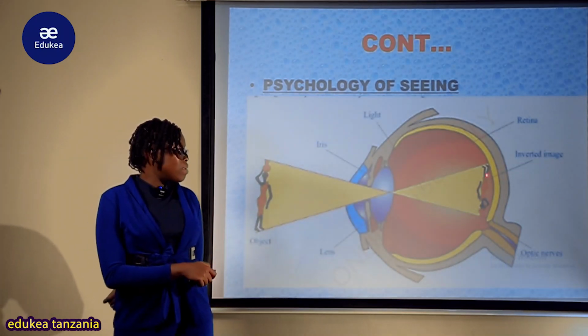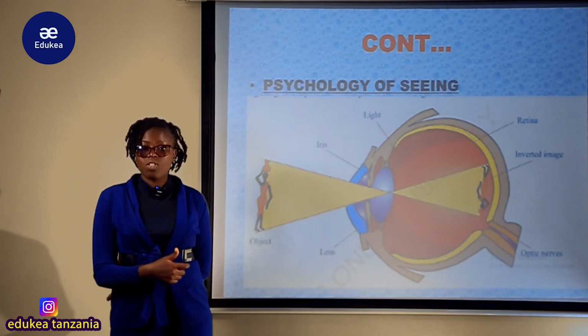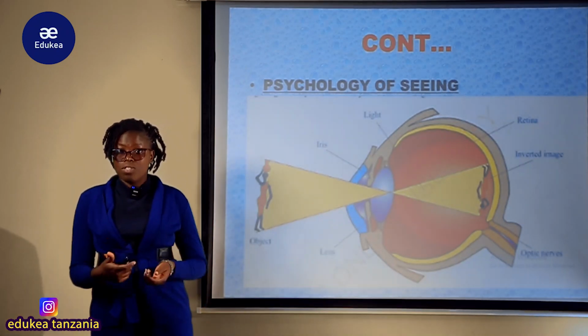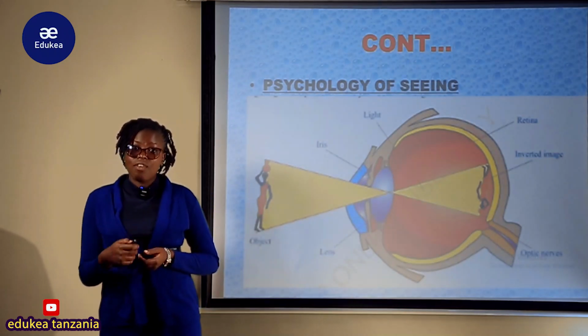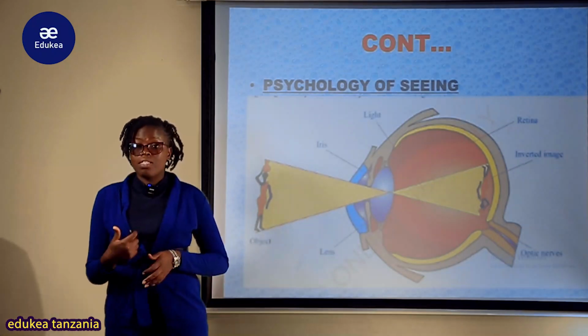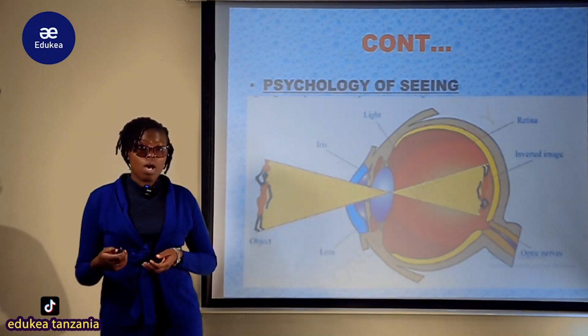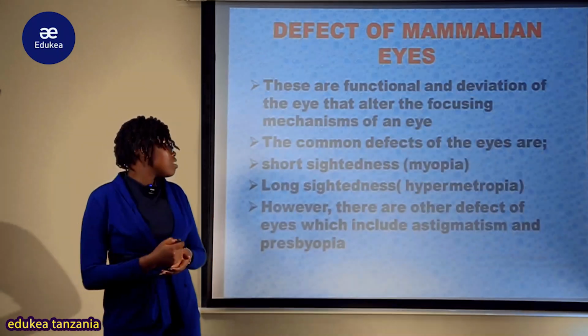Hii information inaleave the retina or the eyes via this optic nerve na kupelekwa katika ubongo kwa ajili ya interpretation, ambapo object inakuwa katika upright position na vile vile inakuwa in the real size kama ile ambayo imeobserve by the eyes. Na hivyo mtu kuwa aware of a particular color of an object na size yake.